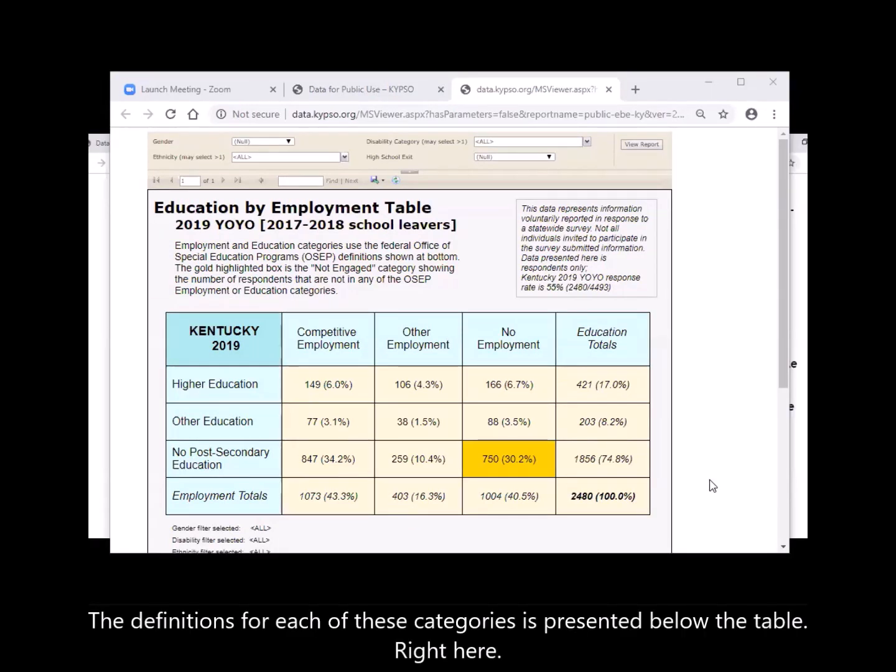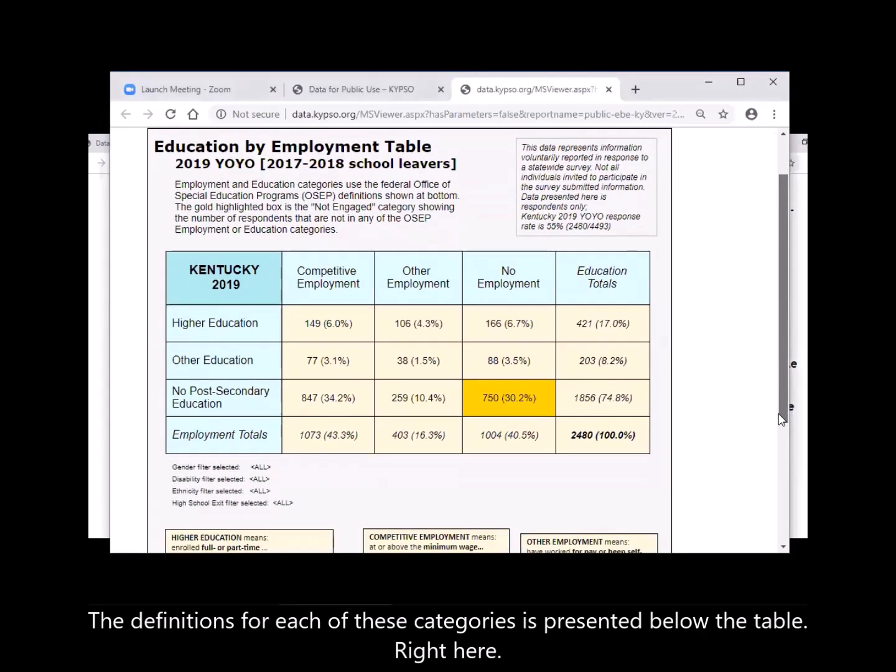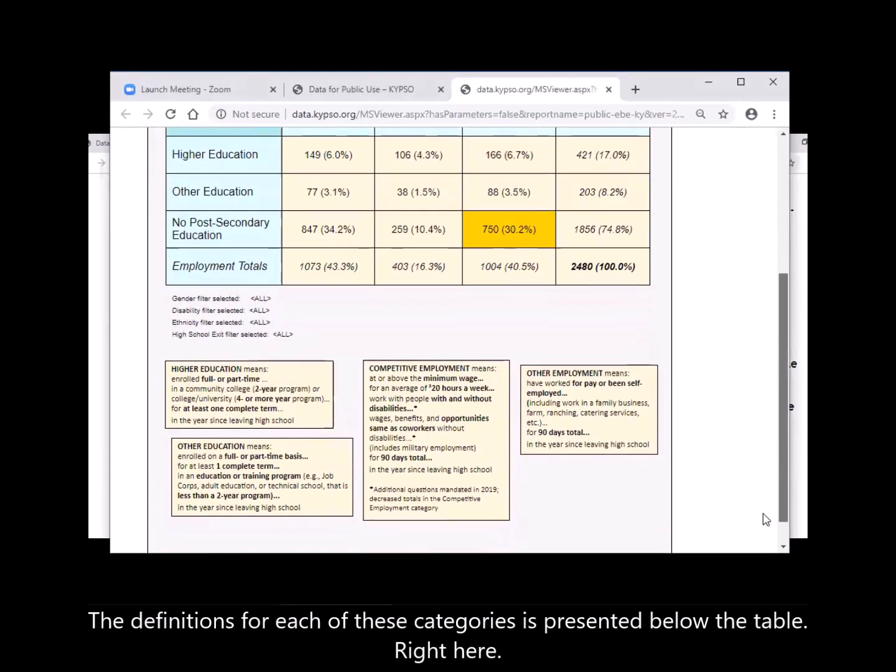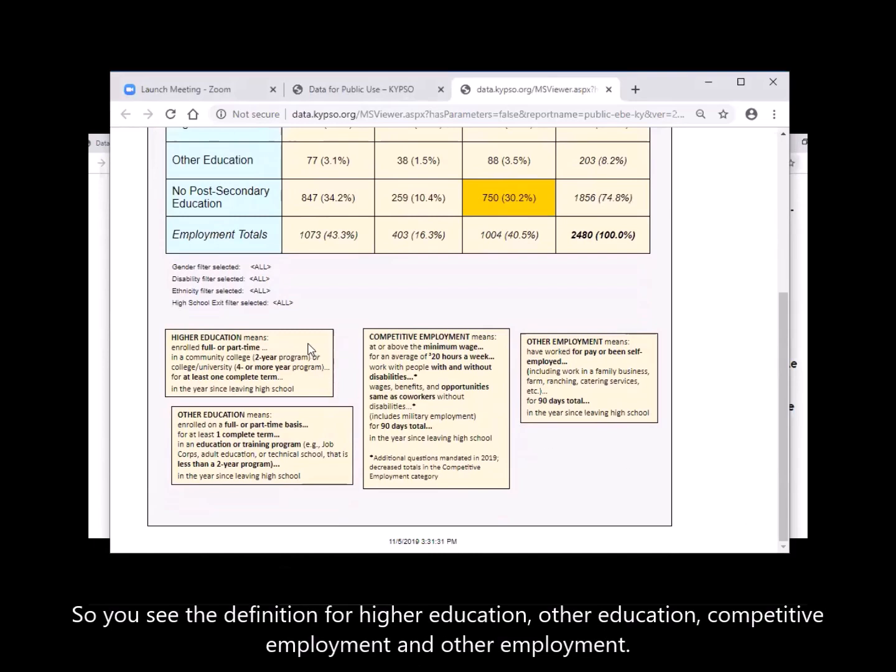The definitions for each of these categories are presented below the table, right here. So you see the definition for higher education, other education, competitive employment, and other employment.